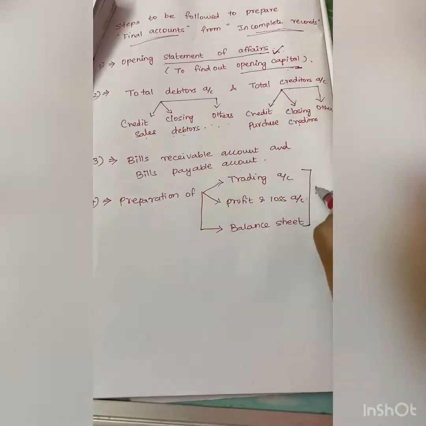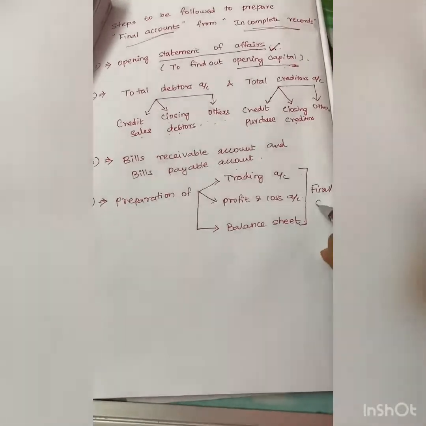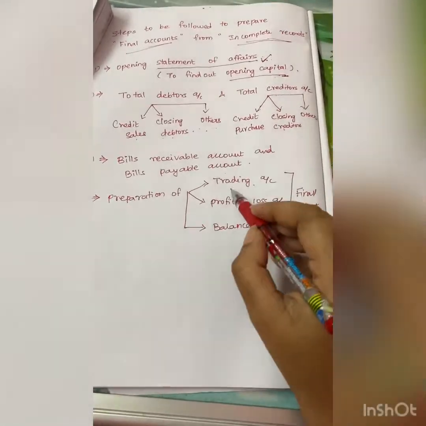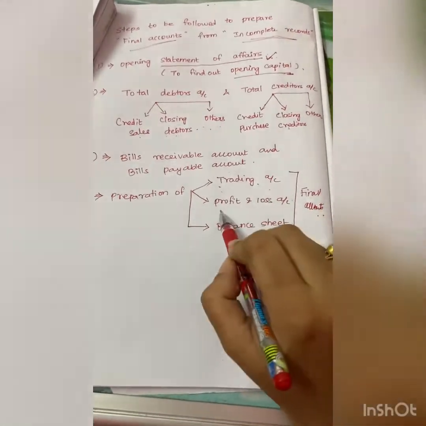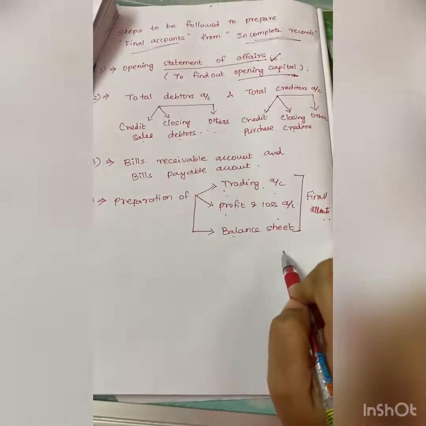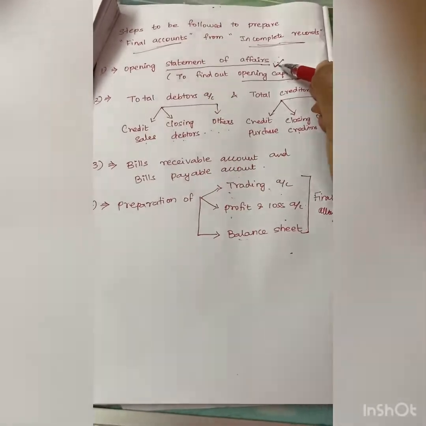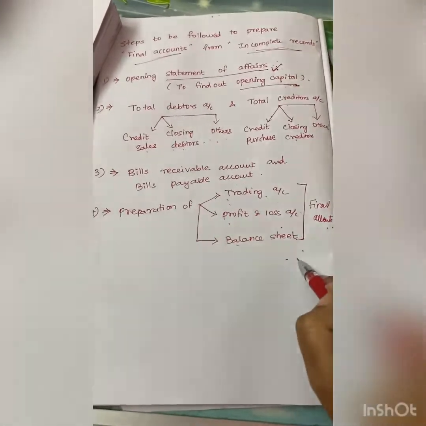These three are called final accounts. So we are ending the chapter with final accounts. In final accounts there are 3 steps: trading account, profit and loss account and balance sheet. This is how a single entry system or incomplete records is converted into a double entry system.